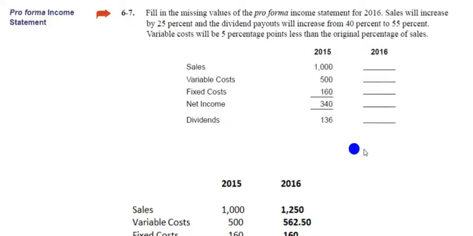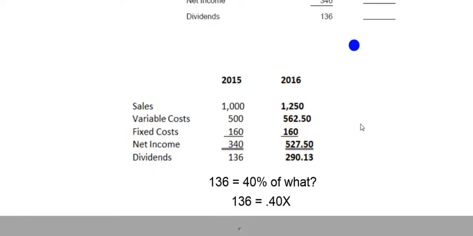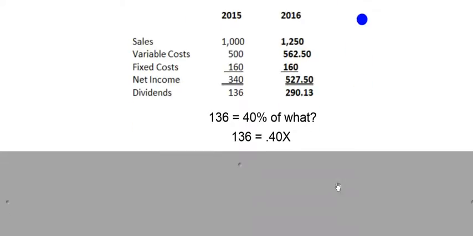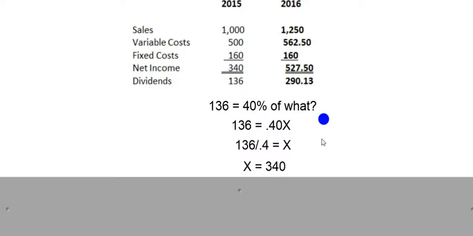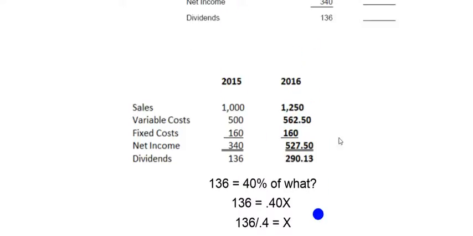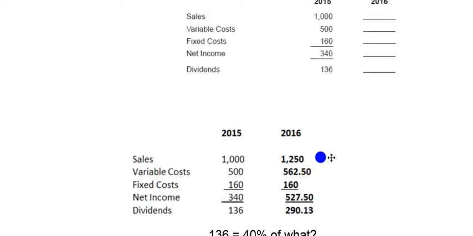In order to figure that out, we could just say, well, 136 is 40% of what? In math, of means times. So we can simply say 136 equals 0.40 times x, the variable that we're trying to find. We do some simple algebra and divide both sides by 0.4, and we get x is equal to 340. So now we know for a fact that 136 is 40% of 340.